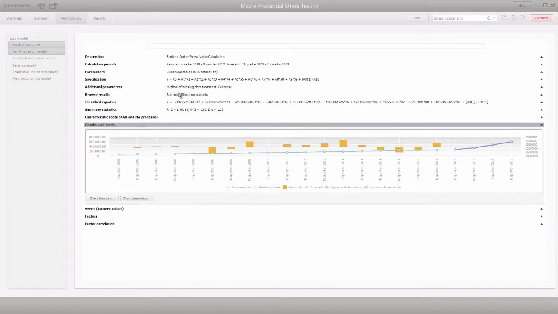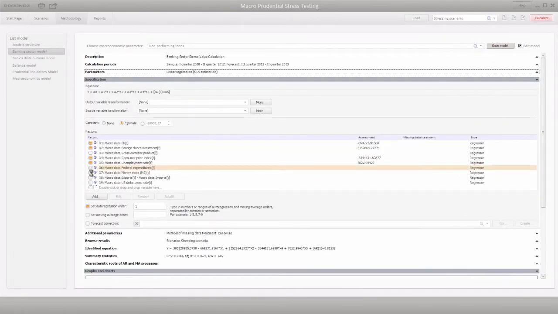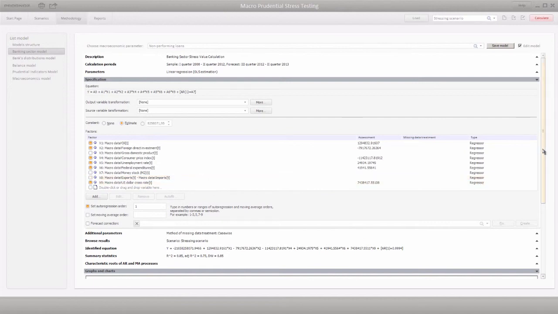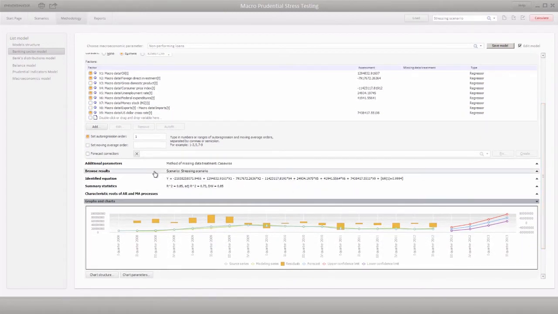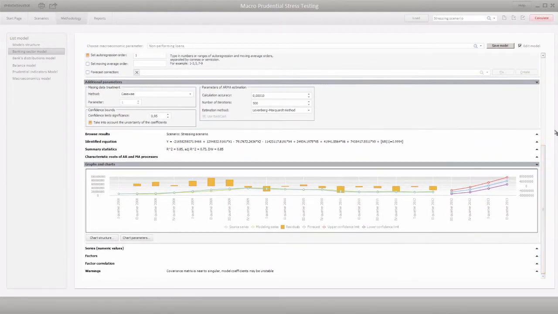As mentioned before, the banking sector model enables you to model the impact of the macroeconomic shocks on the banking sector using regression equations. Specifically, solution models, non-performing loans, corporate accounts, corporate and individual deposits, and securities. These indicators reflect the main stress events of the banking sector. In these equations, you can change the set of macroeconomic indicators that influence the model banking indicators, change the dependency type, and view forecast as a table or chart.